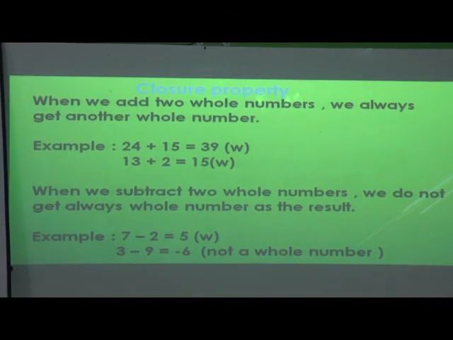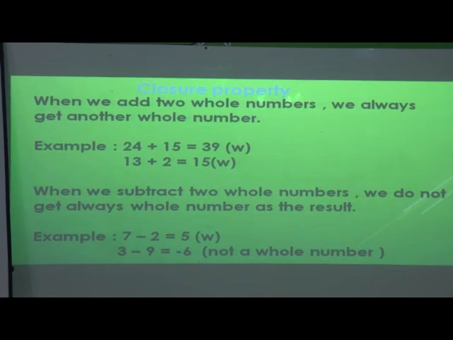So the first one is closure property. When we add two whole numbers, we always get another whole number. For example, you can see here 24 is a whole number and 15 is also a whole number. When we add 24 and 15, we get the answer 39, which is again a whole number. 13 is a whole number, 2 is a whole number, 13 plus 2 becomes 15, which is a whole number.